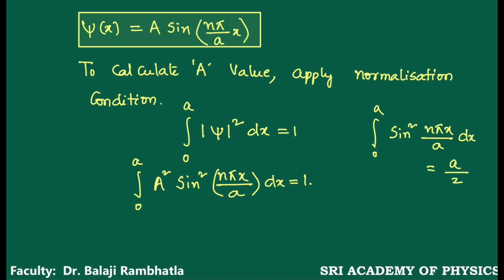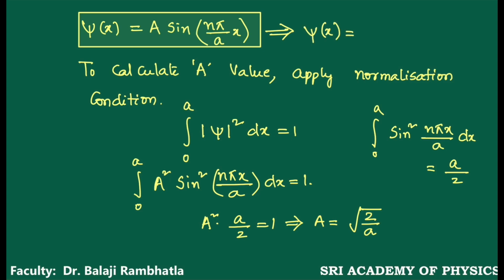So this becomes A square into a by 2 is equal to 1, and from this A is equal to root 2 by a. Now this equation can be written as psi of x is equal to under root 2 by a